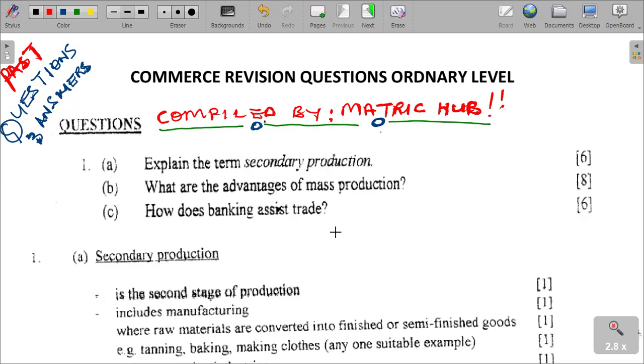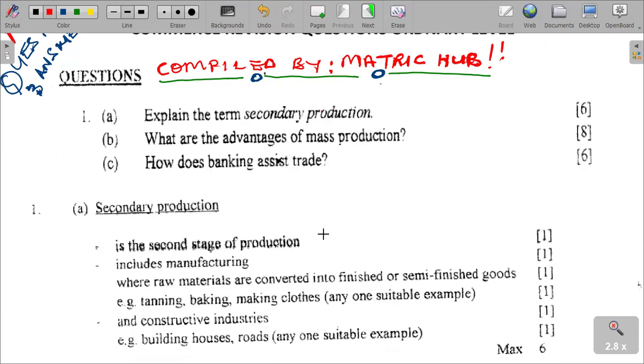Explain secondary production. I'm sure you remember the sectors of production where we said the primary, secondary, and tertiary. So what is happening here is we need to only talk about secondary production. Secondary production is the second stage of production, which includes manufacturing, where raw materials are converted into semi-finished goods or even finished goods.